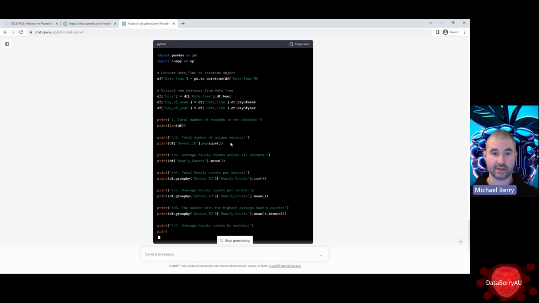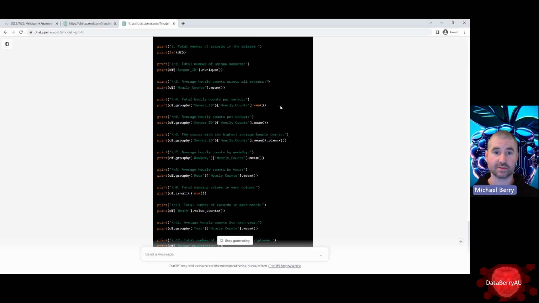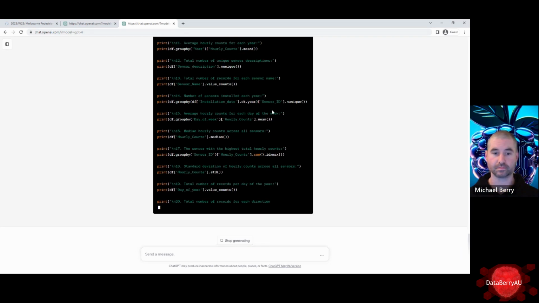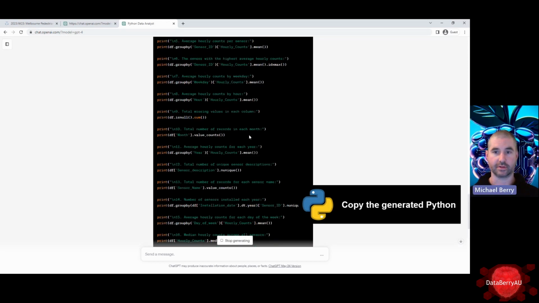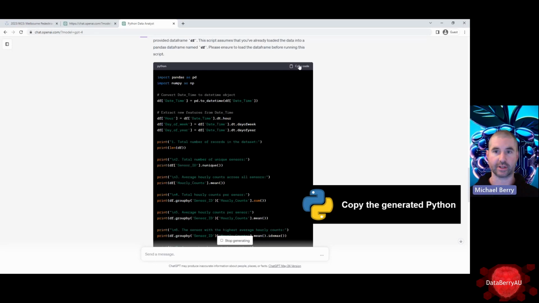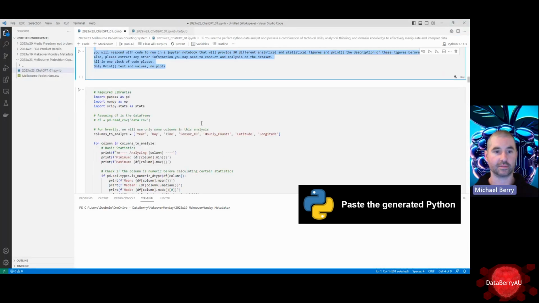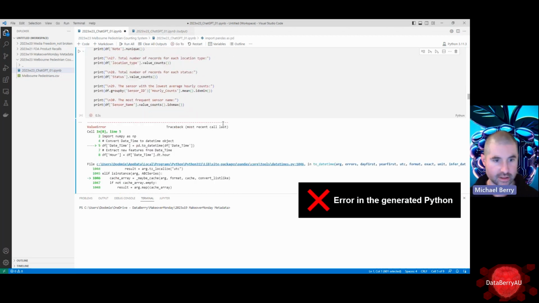And off it goes, busily creating some analysis for us. Total number of records, unique sensors, average hourly counts, total hourly counts. There we go. It gives us a bit more explanation, but we can just copy that code, come back here, and execute.